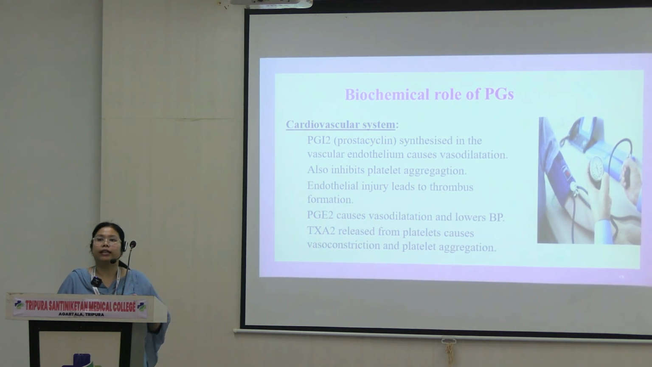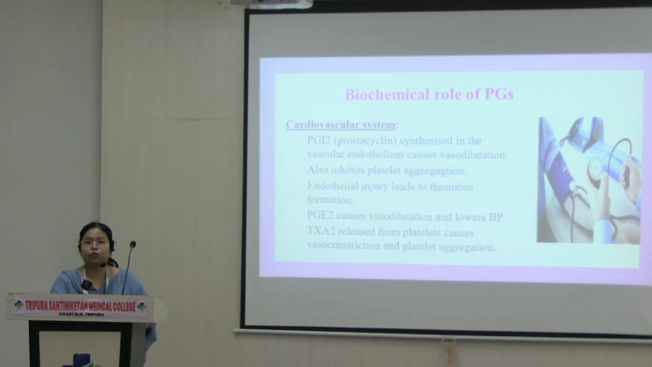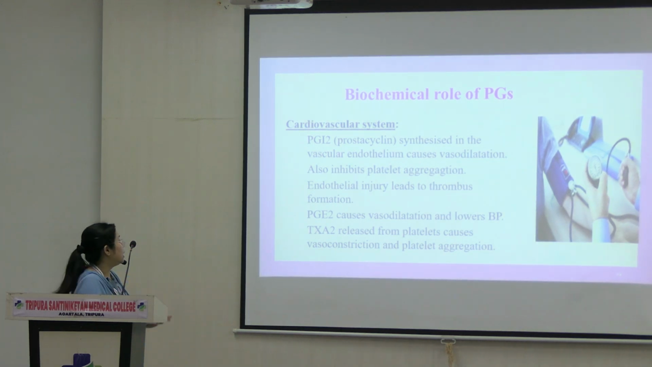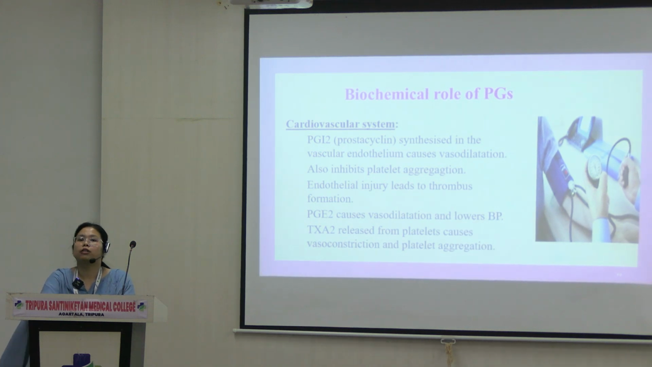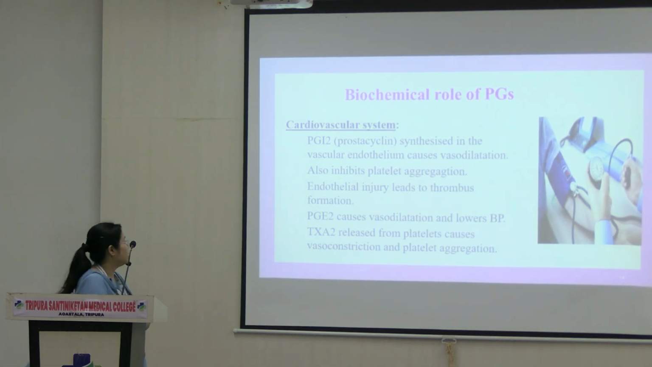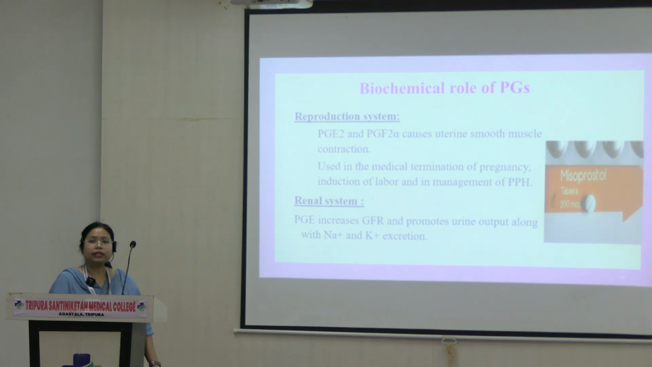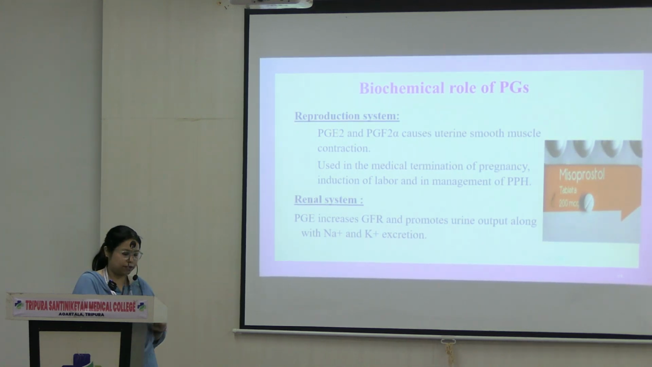Okay, when there is no injury, the main function of PGI2 is to inhibit platelet aggregation. Along with that, PGE2 also causes vasodilation. Vasodilation will cause a decrease in BP, and vasoconstriction will cause an increase in BP. One thing to remember is that prostaglandins, although they are all prostaglandins, have different functions. Sometimes they can also be opposing to each other. Okay, you will see it later on.